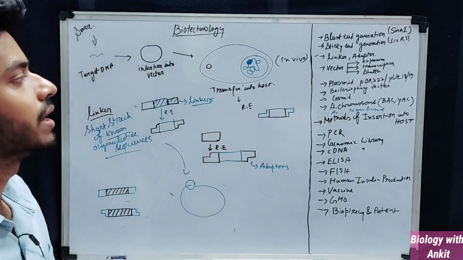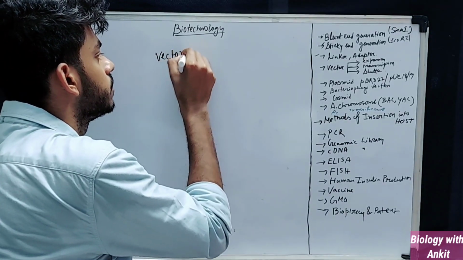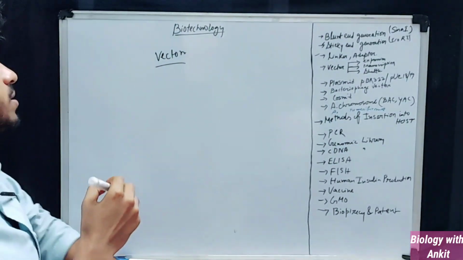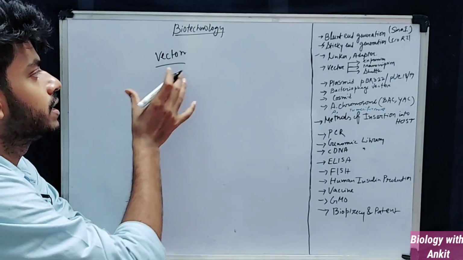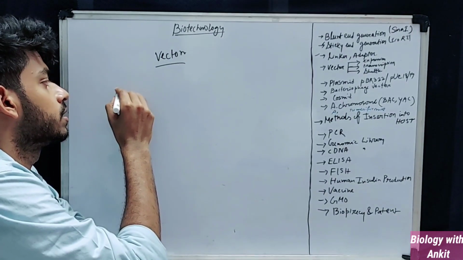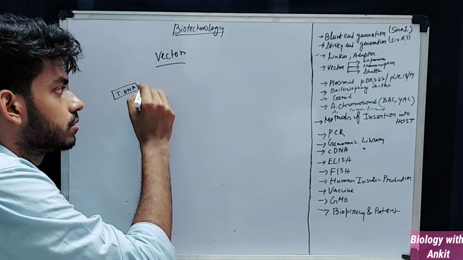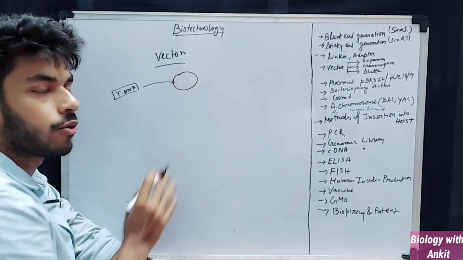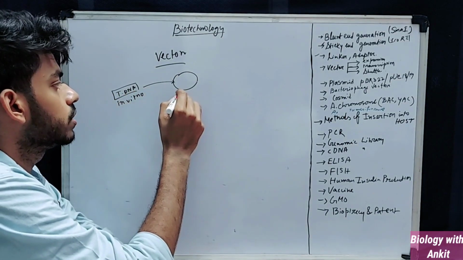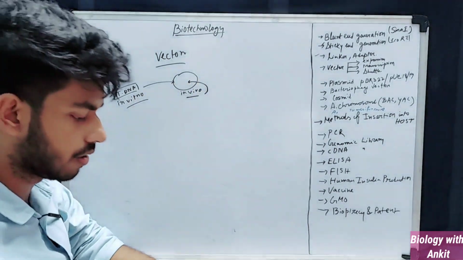Now let us jump to the next part, that is the types of vectors. So the next part is vector. I have already told you about the story of vector. So a vector is an extra chromosomal DNA that helps in the transfer of our target DNA or target gene from the source to inside an appropriate host, or you can say from in vitro to in vivo. In vivo means inside a cell, in vitro means outside of the cell. Okay.